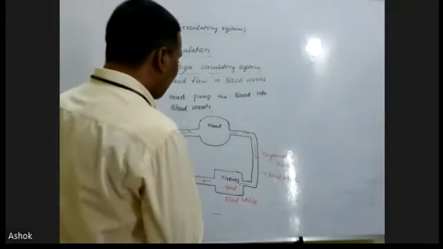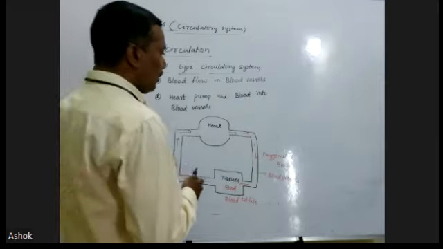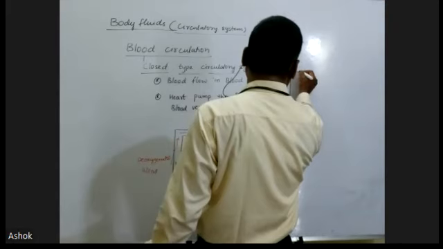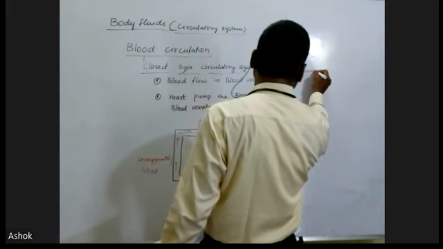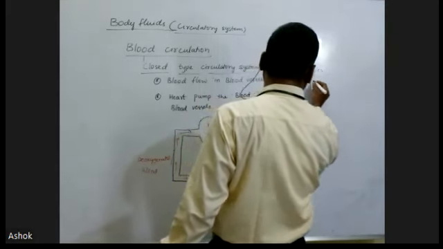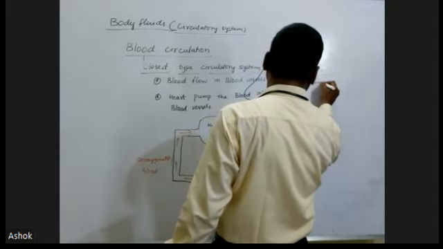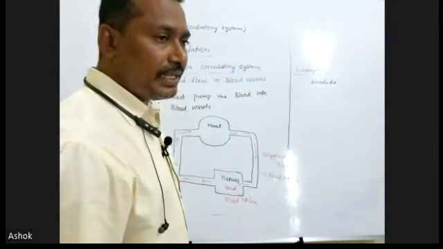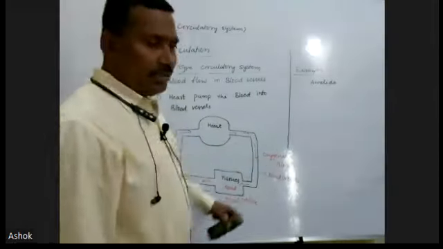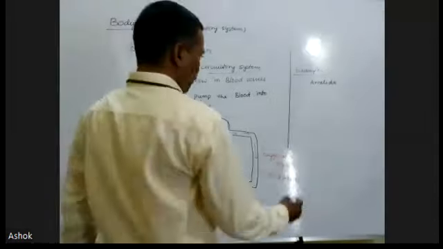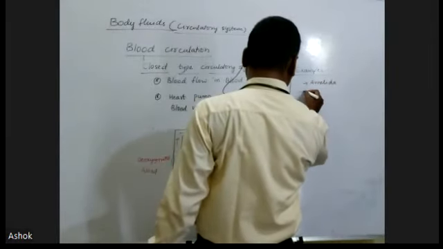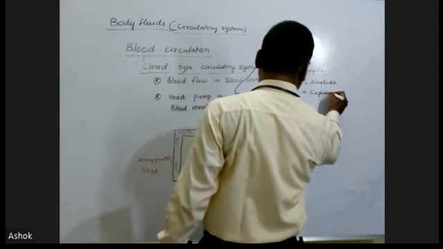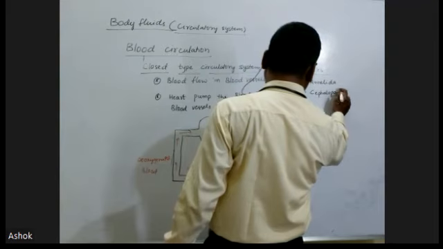And if we take examples of the closed type circulatory system: the Annelida phylum contains the closed type. You can take the earthworm; the earthworm contains the closed type circulatory system. And you can take the Cephalopoda class.